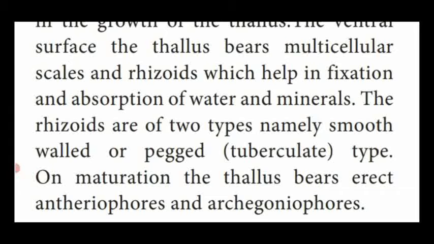On the maturation of this thallus, it produces two types of sex organs in an erect position. One is antheridiophore, another is archegoniophore. This is the structure of the Marchantia gametophyte or thallus.